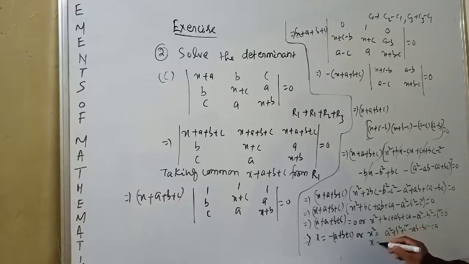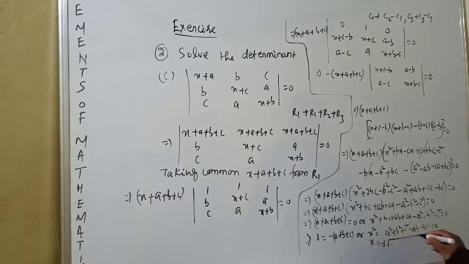So x is equal to plus or minus root over a square plus b square plus c square minus ab minus bc minus ca.